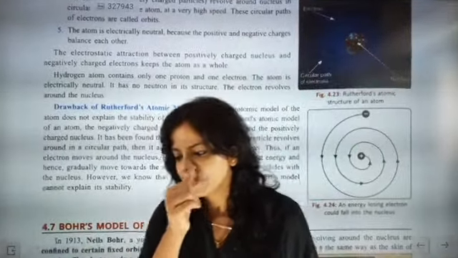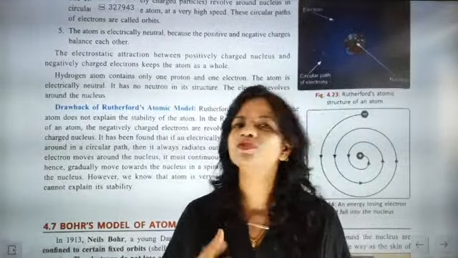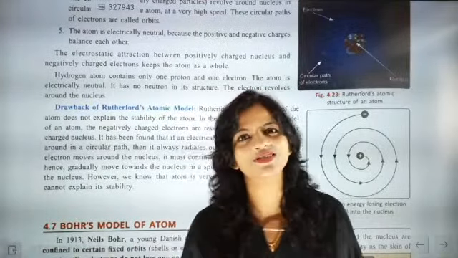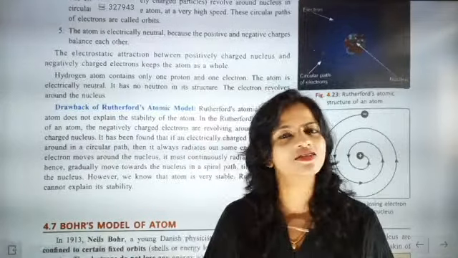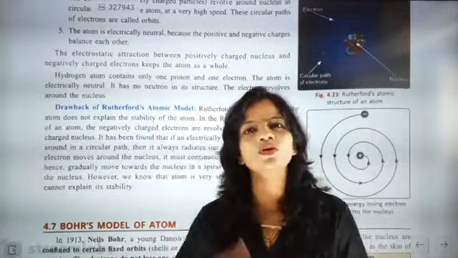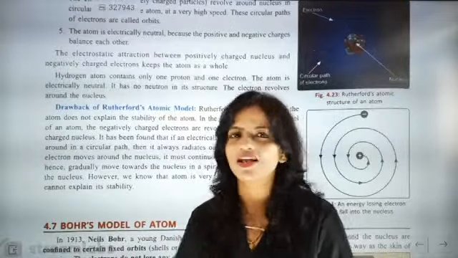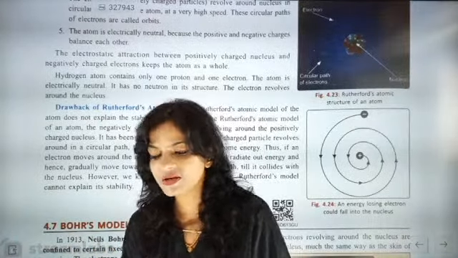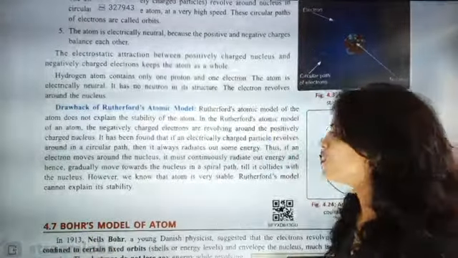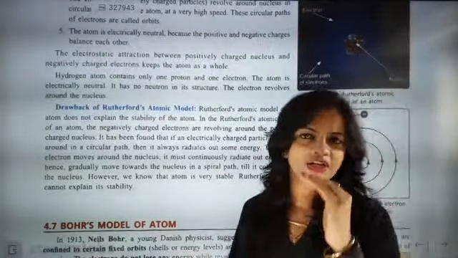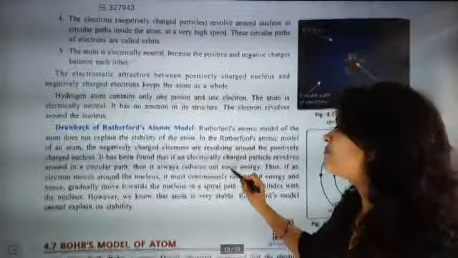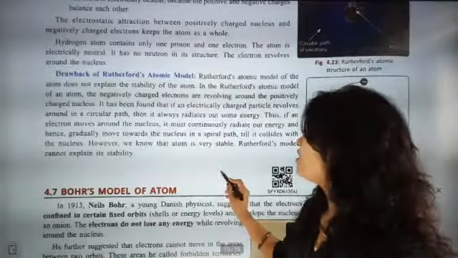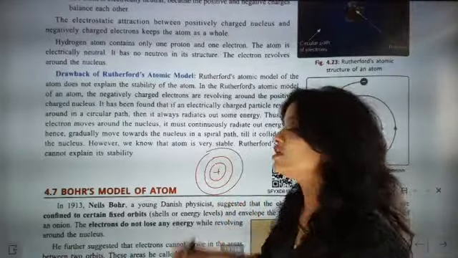If someone has 2 crores of rupees, you will say that person is rich. Now if I snatch that 2 crores from that person, the person will not be called rich, the person will become poor. He will go to a different lifestyle. The reason behind giving these examples is that you have to understand the change in energy level. Each orbit has an energy level, and we always move from lower energy level to higher energy level.